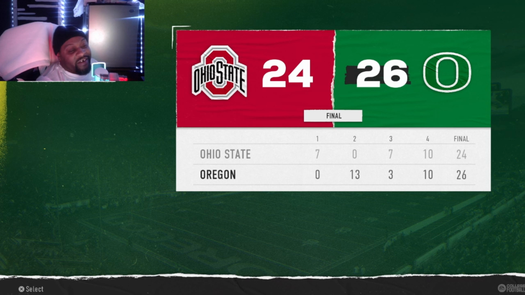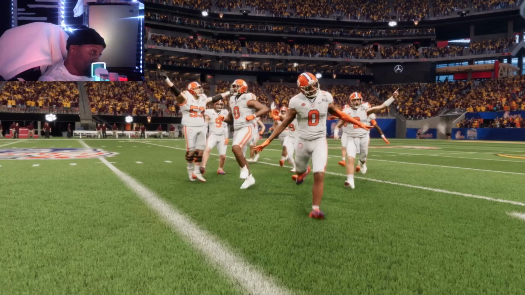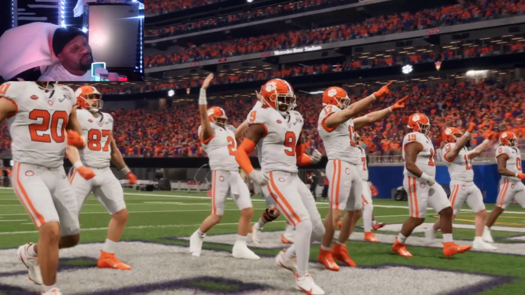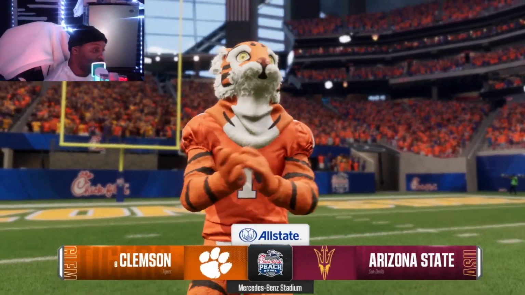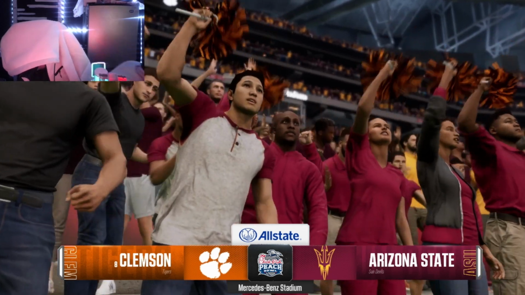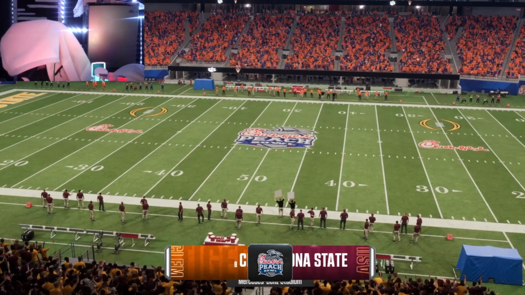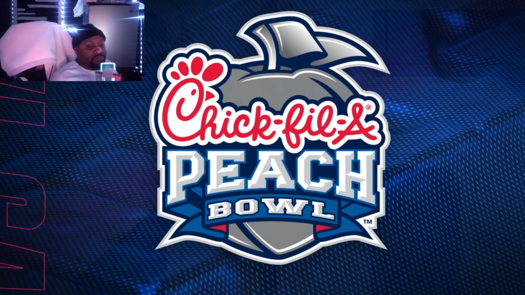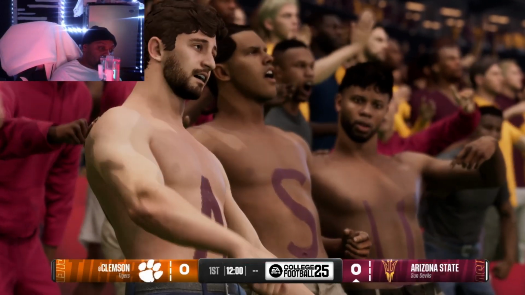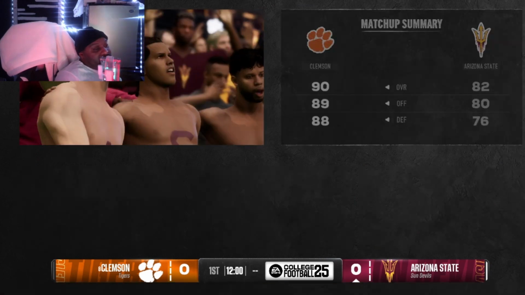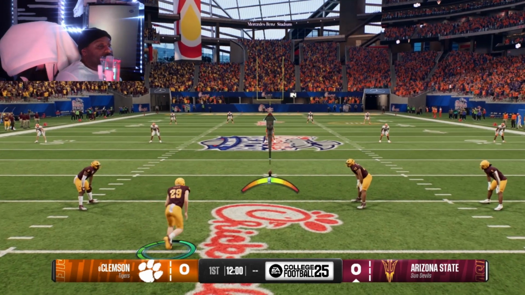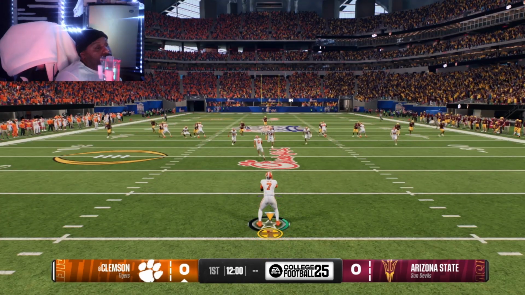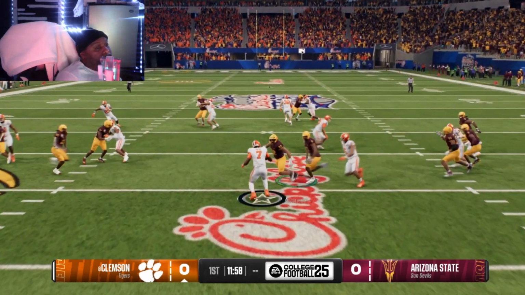But yeah, now we're off to the Sugar Bowl, I believe, and that is Clemson, who upset Texas, against Arizona State. Nobody gave Arizona State any chance in the Peach Bowl. Nobody thought Arizona State was gonna be here. Not in the playoffs, not in the Big 12 championship, nowhere. So this is another team that's just like a Cinderella story type thing.